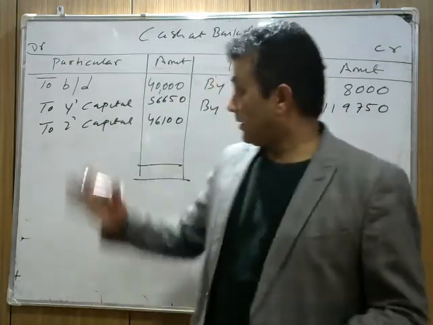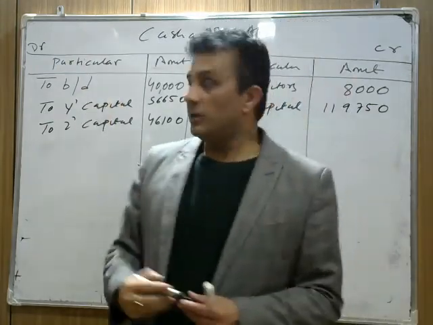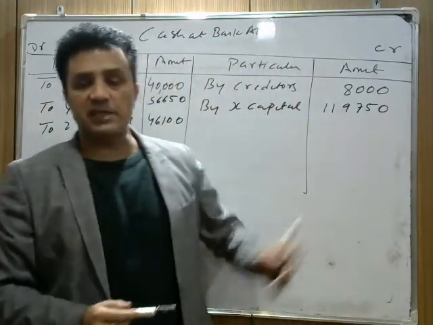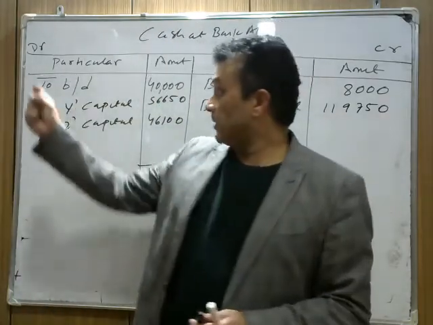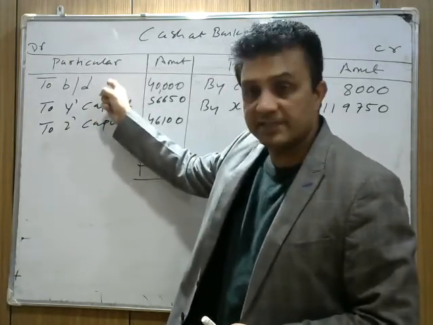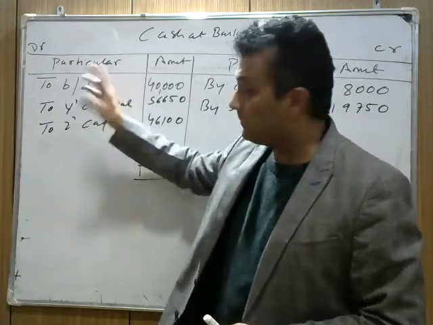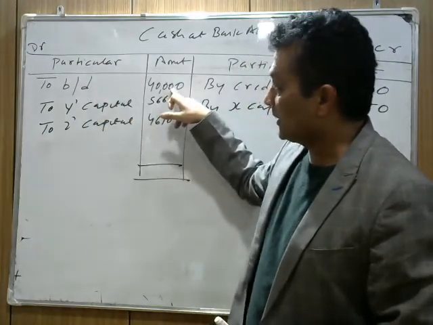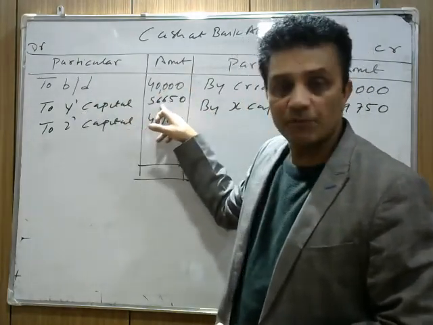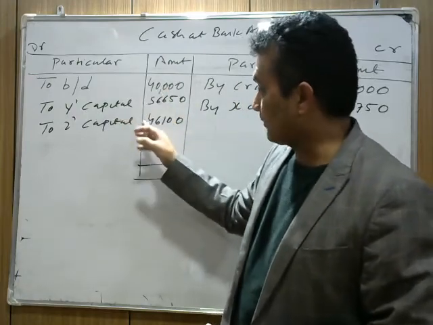Now the cash account is a real account. Whenever the cash increases, it will be debited. Whenever the cash decreases, it will be credited. So here, where does the firm get cash from? The firm is getting cash of 40,000 as the opening balance. Y needs to bring 56,650 to make the capital proportionate.